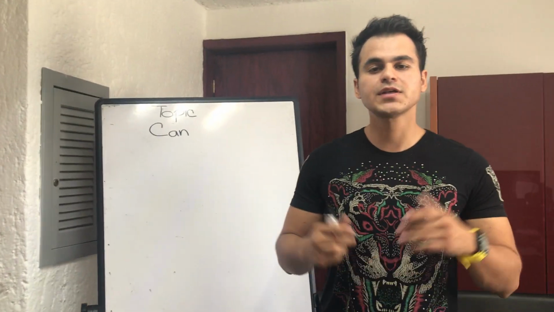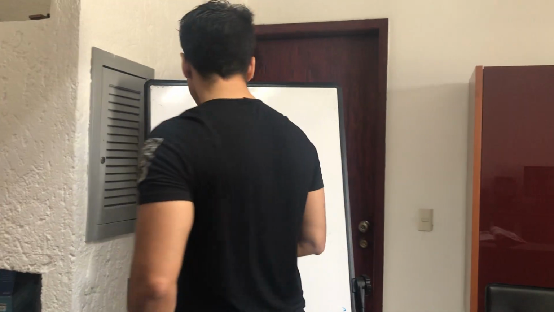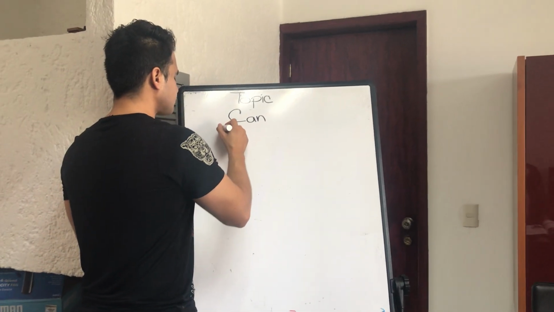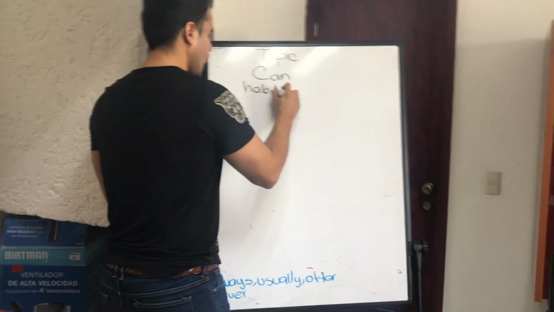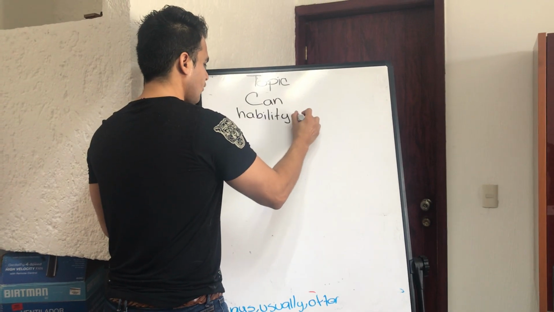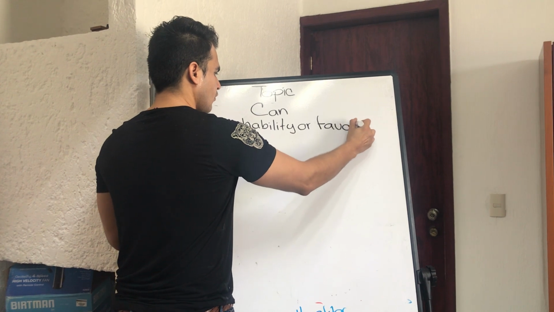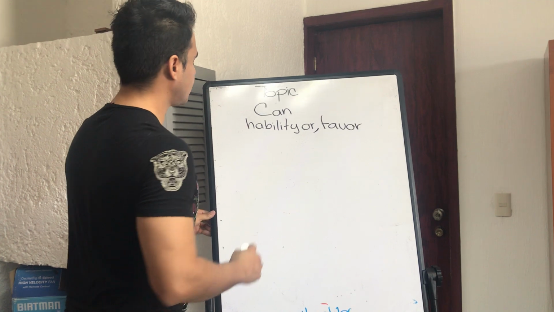Or can you fix my car? Can you fix my computer? That will be, right? So, an ability or a favor.